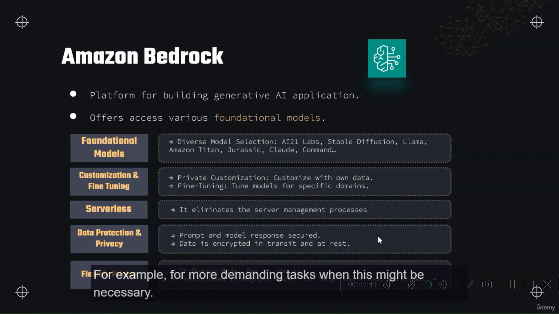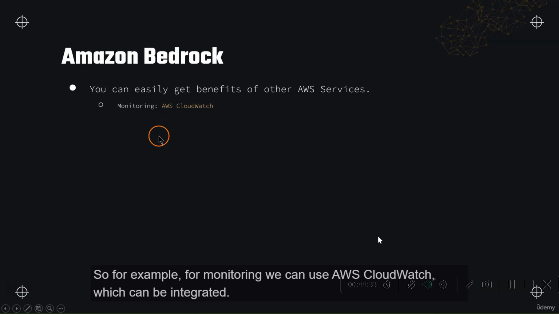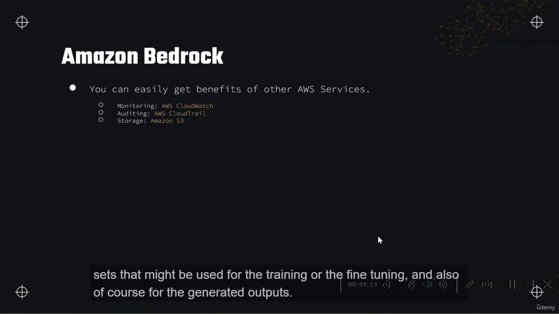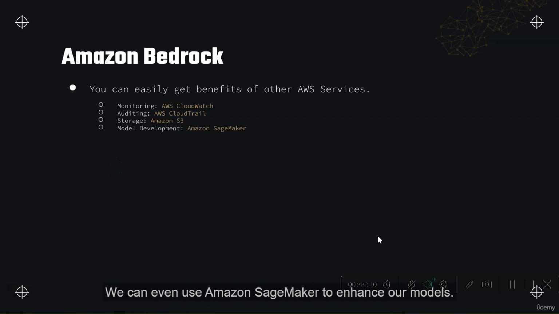While we are using Amazon Bedrock, we can make use of the following benefits of other AWS services. For example, for monitoring, we can use AWS CloudWatch, which can be integrated. Also for auditing, we can use AWS CloudTrail. And of course, in S3, we can store and manage larger data sets that might be used for the training or the fine-tuning. Also, for the generated outputs, we can store them in S3 buckets. We can even use Amazon SageMaker to enhance our models.